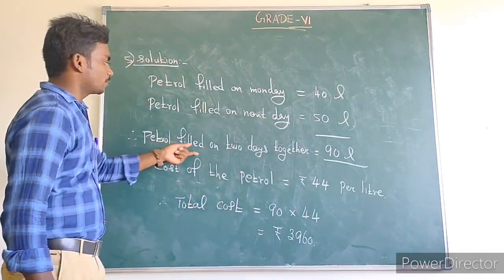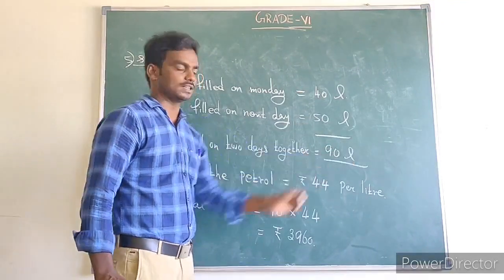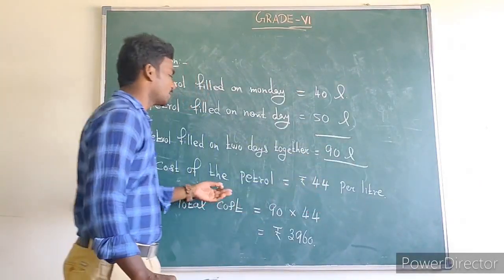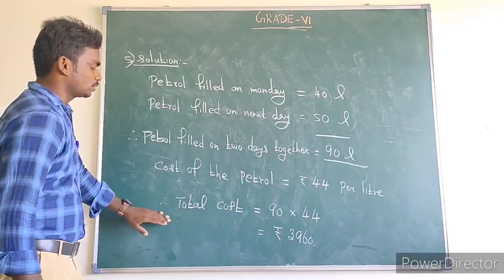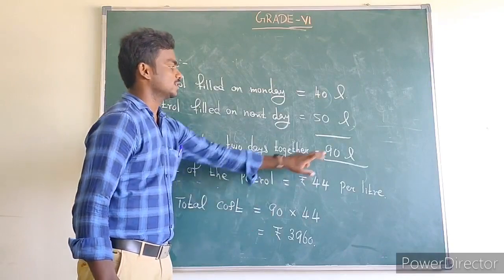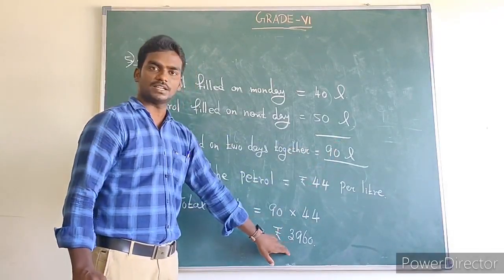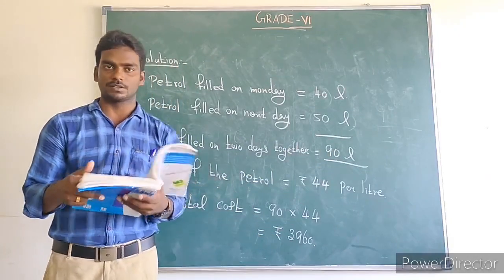So petrol filled on 2 days together is 40 plus 50, which is 90 liters. The cost of the petrol is rupees 44 per liter. So what is the total cost of the petrol? Total cost is 90 liters into rupees 44. What is the value? Rupees 3960. Next, the sixth and seventh questions are your homework.